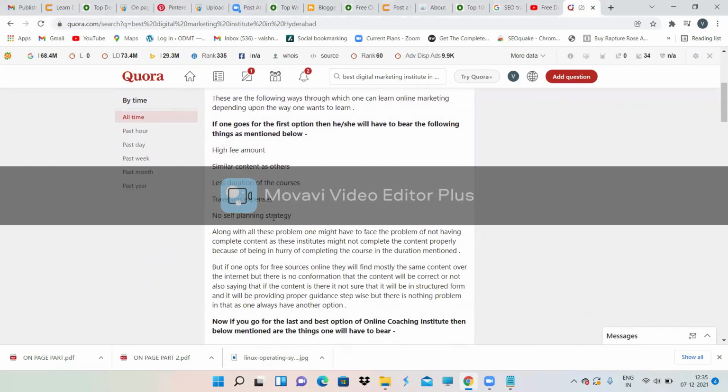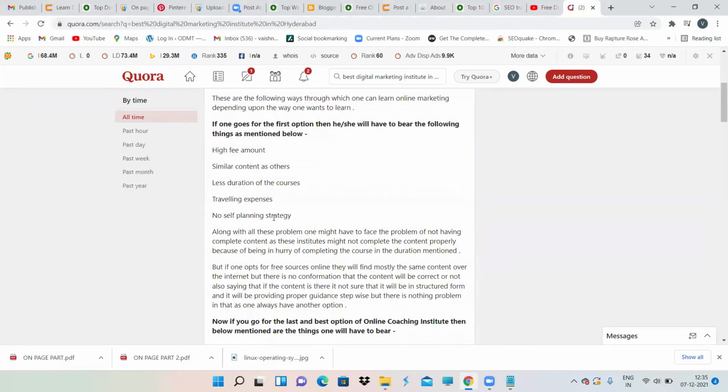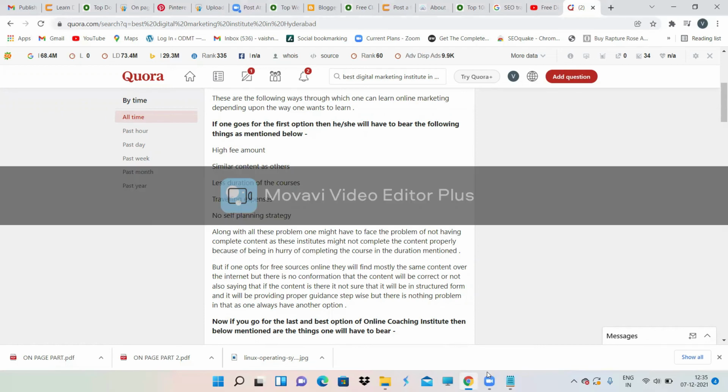Actually, all off-link, that is the off-page techniques, are very, very simple to do. Anybody can do off-page techniques. For forum, that is Quora, just add any question, give an answer to that question. If any question is not there, then go over here and add a question over here. That's it. This is about forum submission.